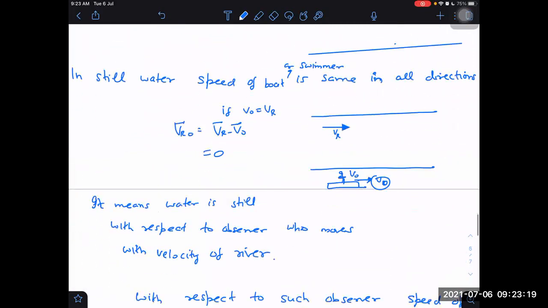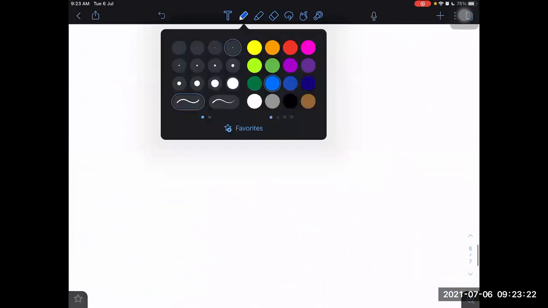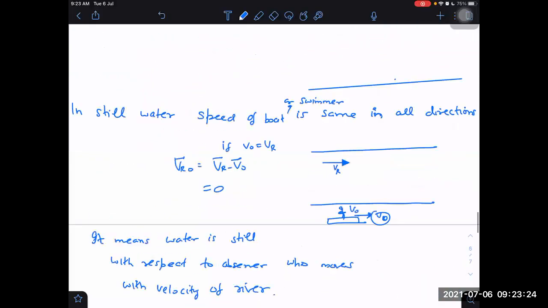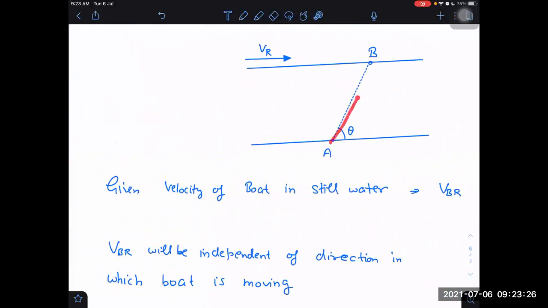now if I go to the cases of river boat problems, and let us say I want to move from A to B. A point is on the ground, B point is on the ground. Then, which velocity should be in this direction? I have these two options given, VB or VBR. Which velocity should be along AB? VBR. Completely wrong. VB.